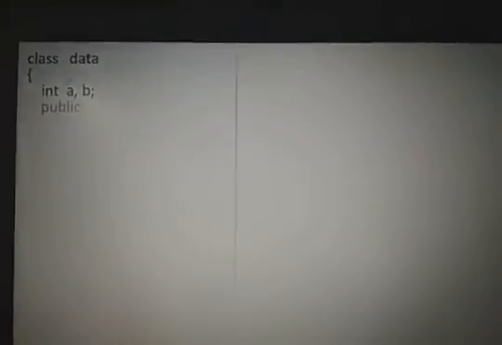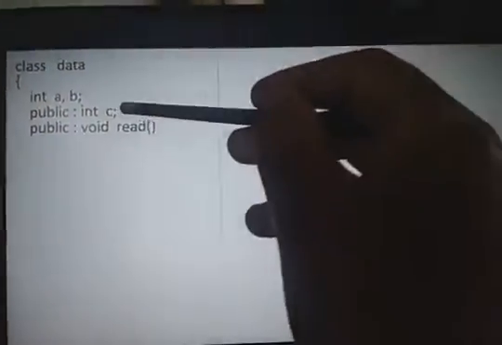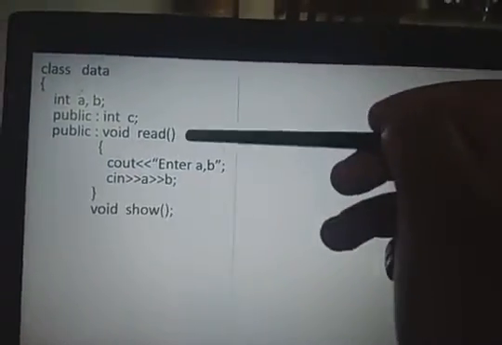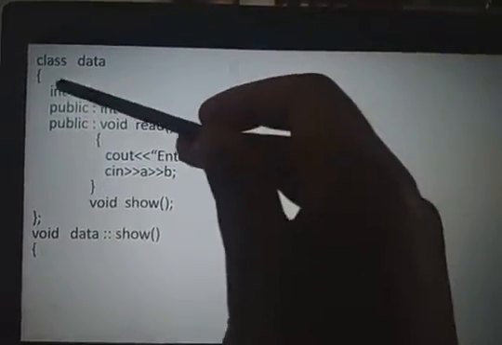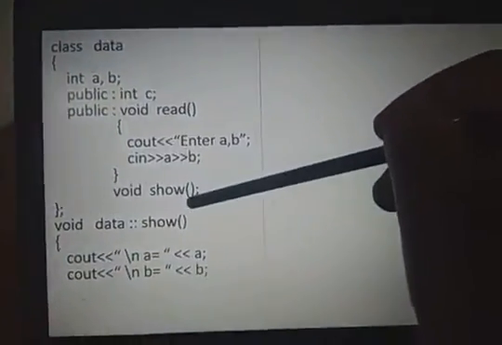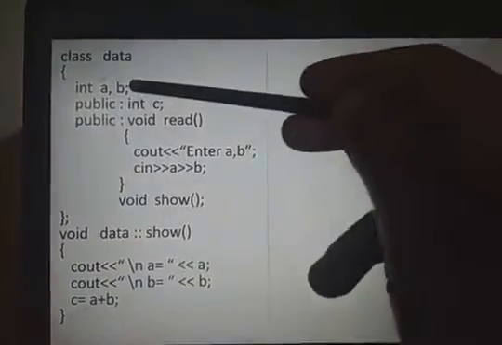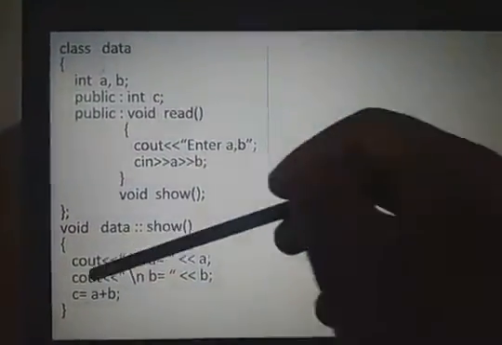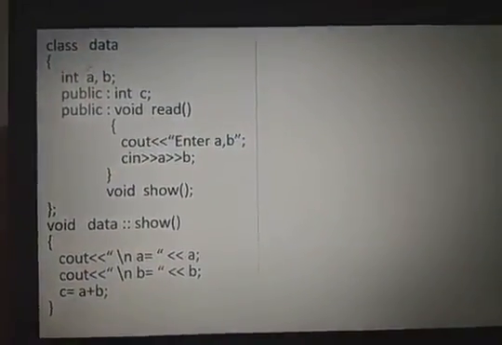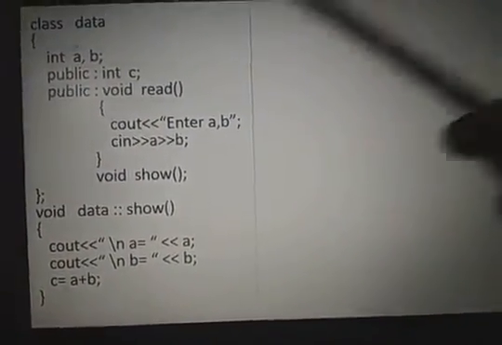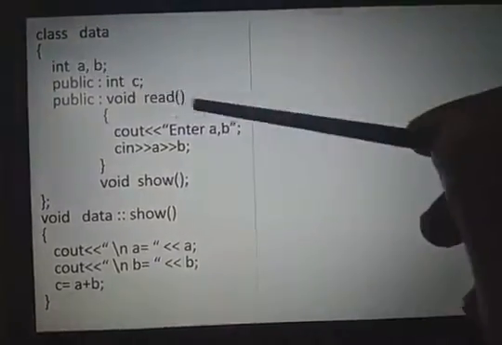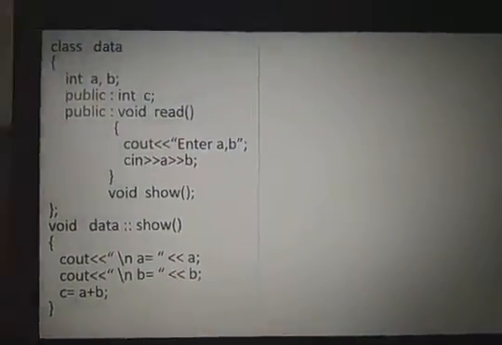In class data, a comma b is private and c is public. Void read: enter a comma b, a comma b. Read is a member function, it is accessing the private data a comma b. Clear? Next, show is a member function, it is also accessing a comma b. Okay, c is public. Public means anyone can access, with the object, and members can also access. So c can be accessed by using read and show, but a comma b are accessed only by read and show, not outside.